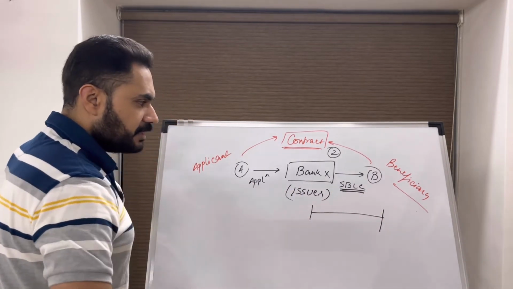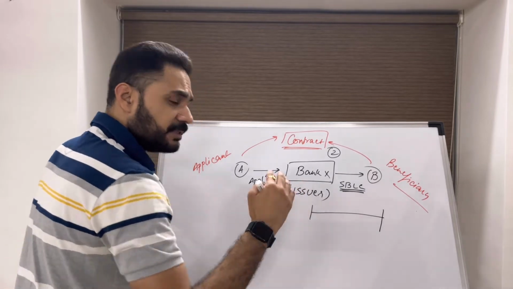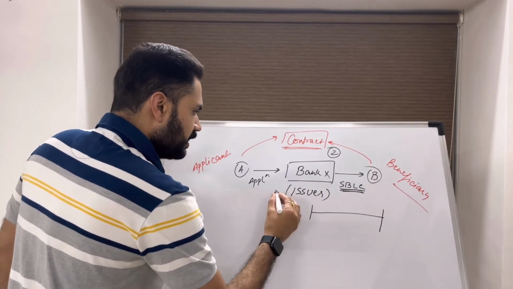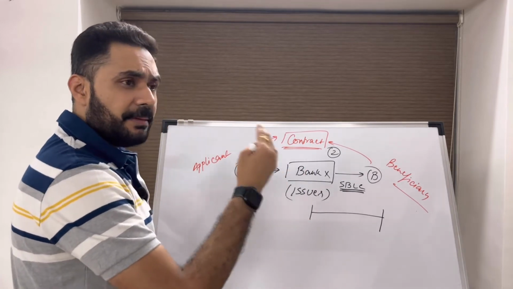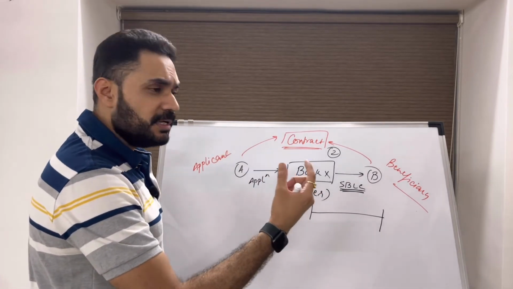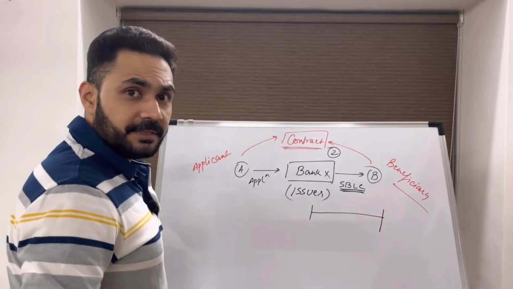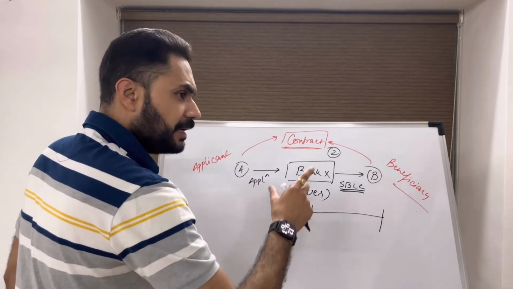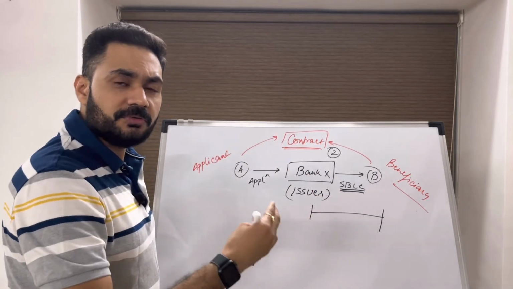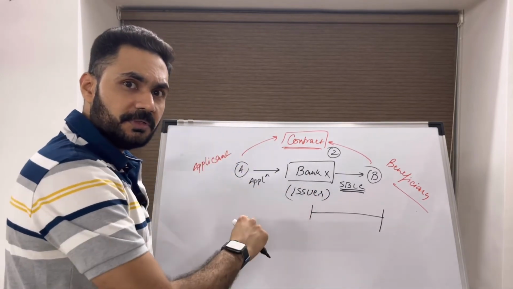So what do I mean by this? Suppose the issuer has some other payments or some other commission to be received from the applicant. Say the applicant has not paid some prior dues from some other undertaking to the issuer.